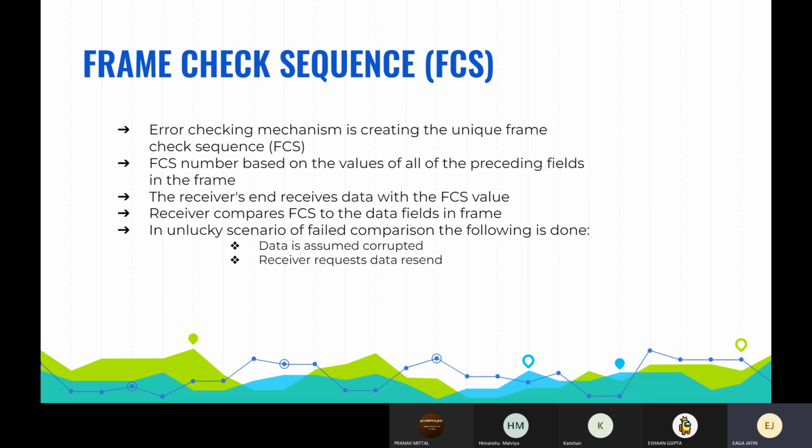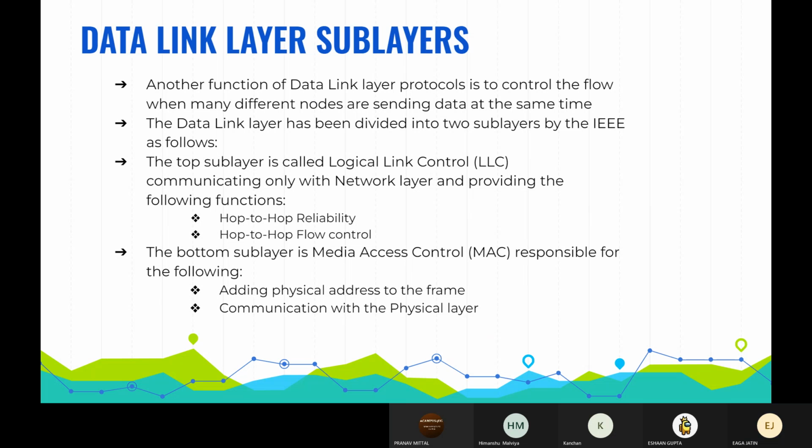So the layer now controls the amount of frames, or the data that is sent through frames, to manage the flow of the data. The data link layer has some sub layers, like we have already seen, that is hop to hop reliability and so on.